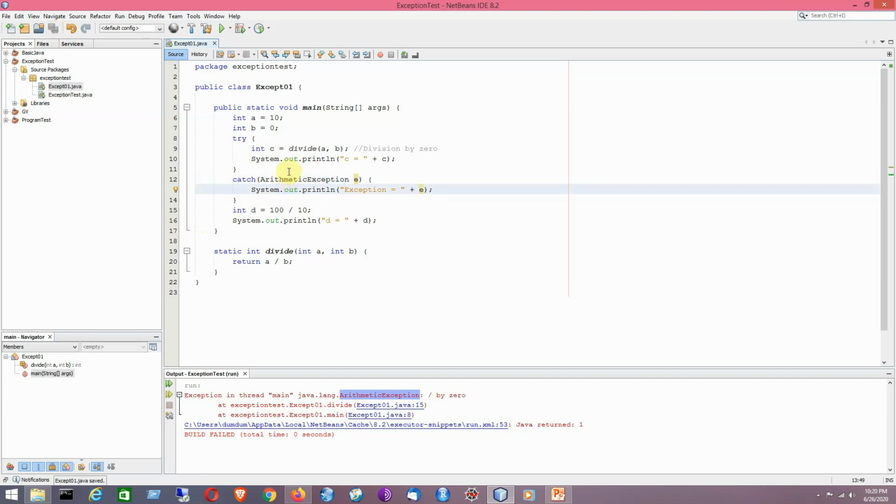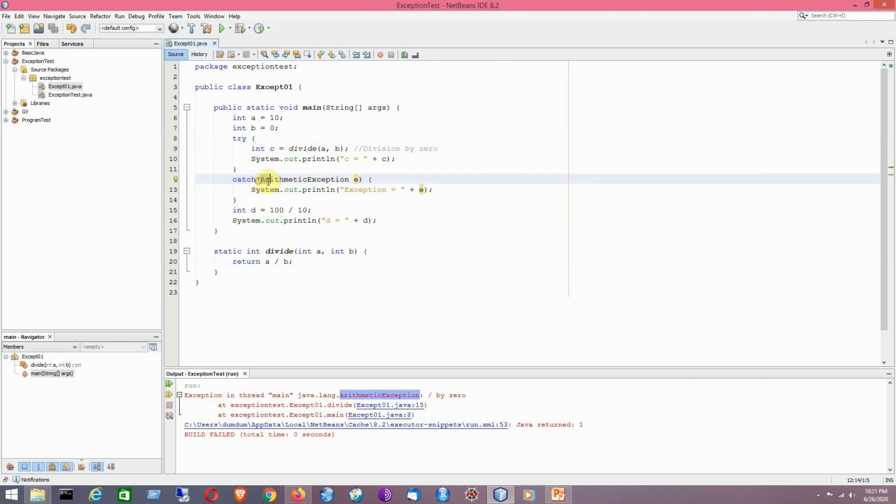So the error prone code, that means this line, is basically confined within the try block. So the try block is basically containing the error prone code, and it is basically handled if that kind of exception occurs. It will be taken care by the corresponding catch block. So try is the exception thrower and catch is the exception handler.